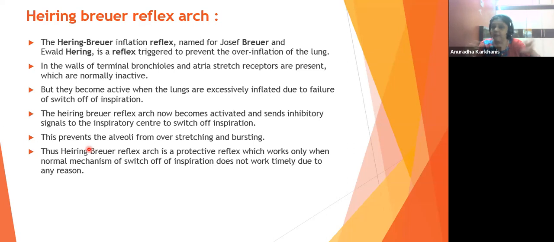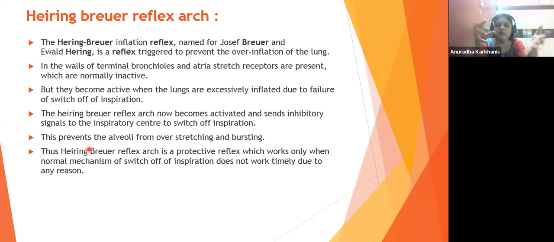That will prevent the bursting of your pressure cooker. In the same way, here also, this is a safety valve which is present, which are called the receptors. They immediately get activated when the pneumotaxic center has failed to become operational, and then they will send a signal to the inspiratory center: switch it off. It's in excess, switch it off. You don't need to come into action immediately now.